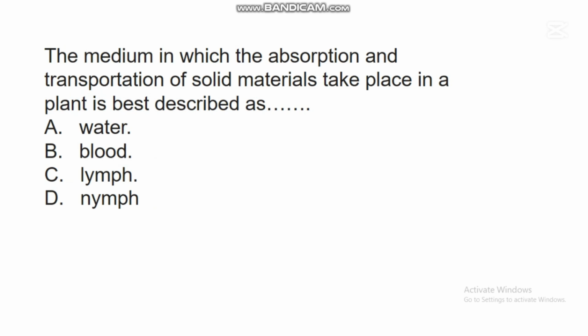In this question, the correct answer is A. Water. So water is an adequate medium in which the absorption and transportation of solid materials take place in a plant. Water serves as a vehicle for transporting different solid materials from one part of a plant to another.